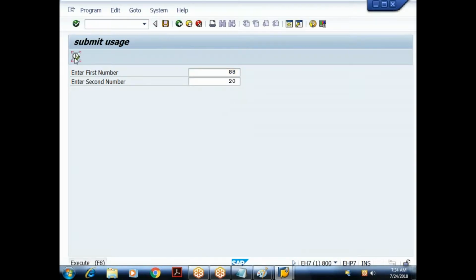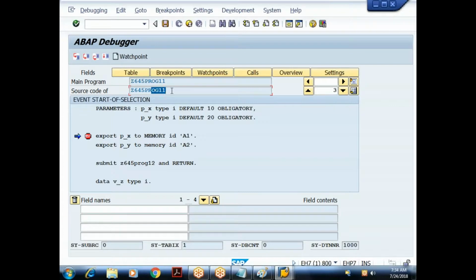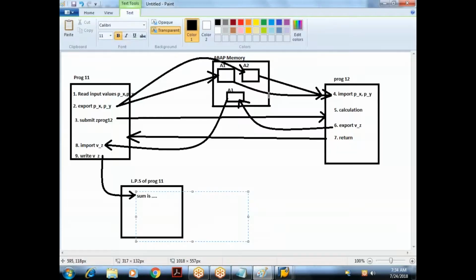When I execute, you can observe now we are in program 11 only. What are the input values I read here? P_X is 88, P_Y is 20. I'm exporting these variable values to the ABAP memory with identifications A1 and A2. We cannot see this ABAP memory. It is only our visualization that during the execution of the program there is one memory available called ABAP memory. This ABAP memory can be accessed by multiple programs involved in the execution.